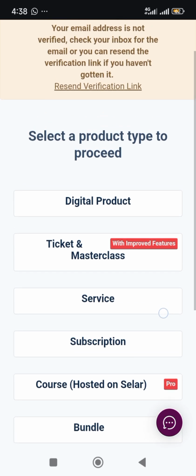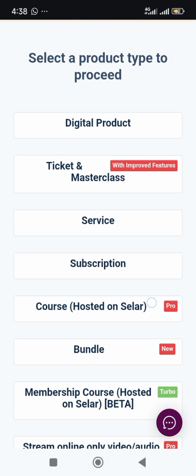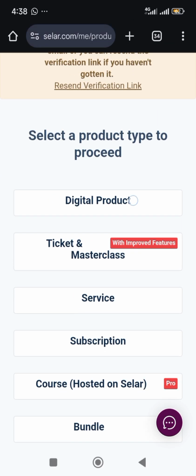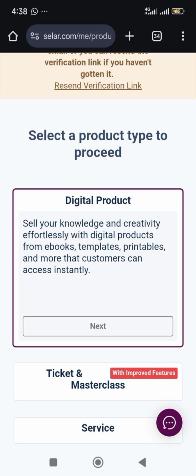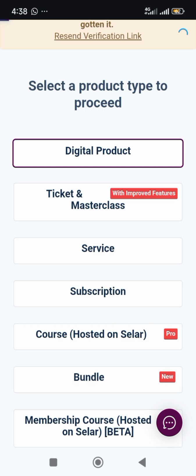Now select a product type. We are adding a digital product. The other ones here are not our business, so our focus is digital product. We just tap on it. All right, so you tap on next. Wait for it to load.